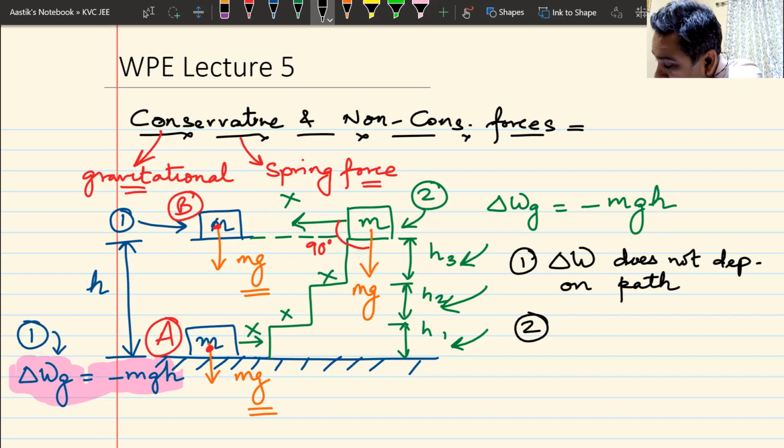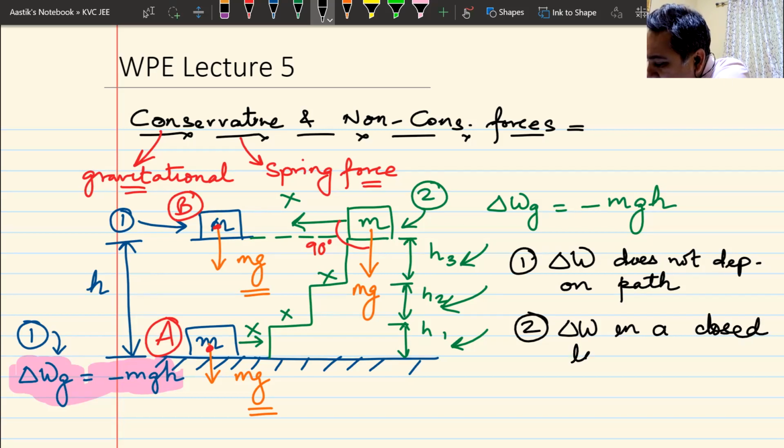Work done by the force is zero. Where? In a closed path. Which force? Conservative force. Work done by conservative force is zero in a closed path. Work done by conservative force in a closed loop is zero.